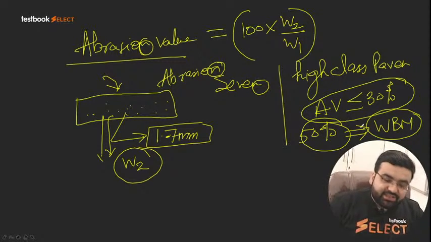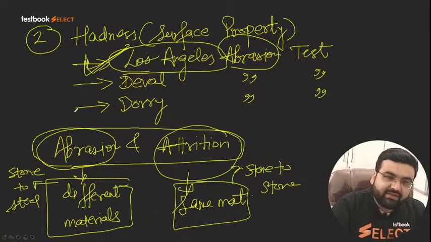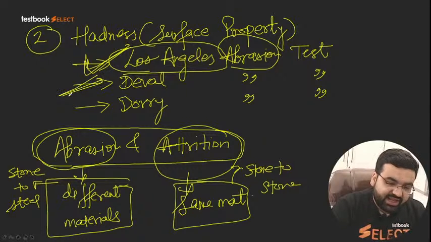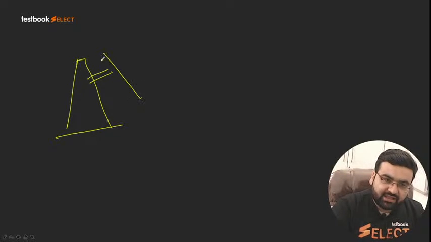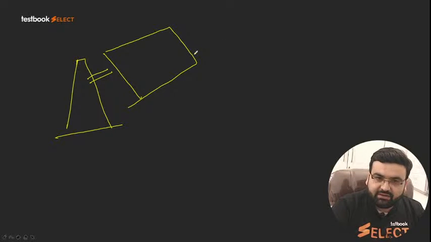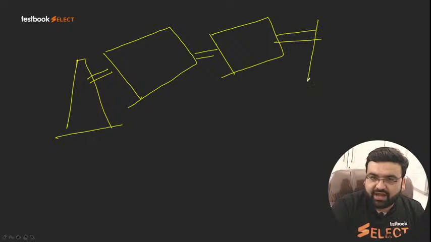Clear? The next test that we use here is called the Deval abrasion test. That is also similar, but here we have two cylinders. Let us say this is one support here, and one cylinder will be somewhat like this. This cylinder will be attached with another cylinder, so we have two cylinders, and here also we will have a support.